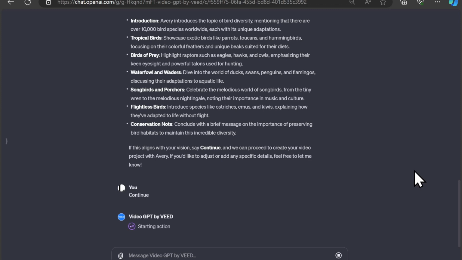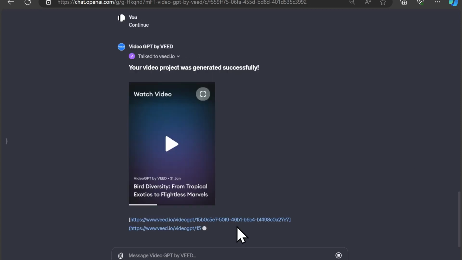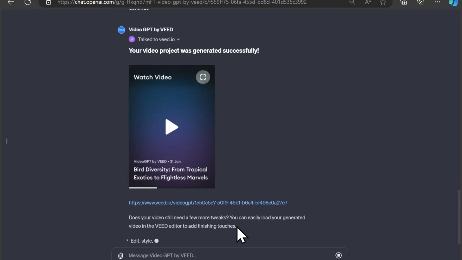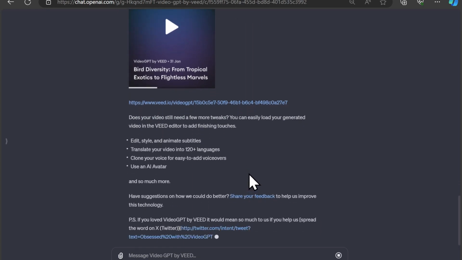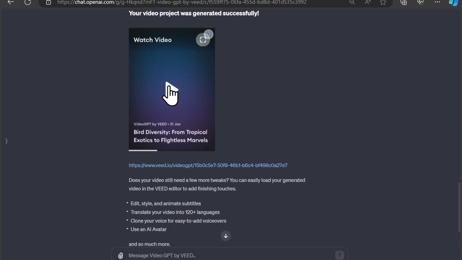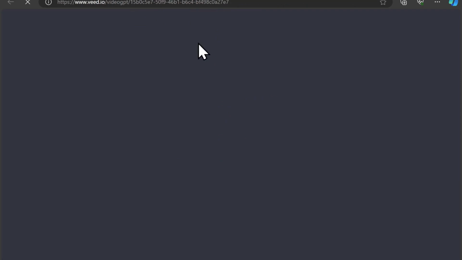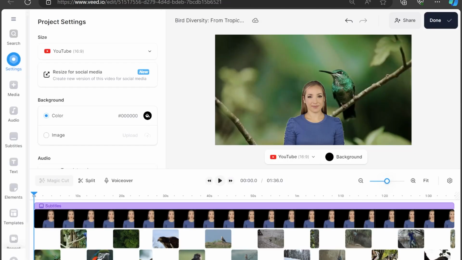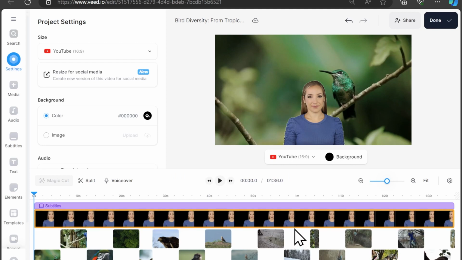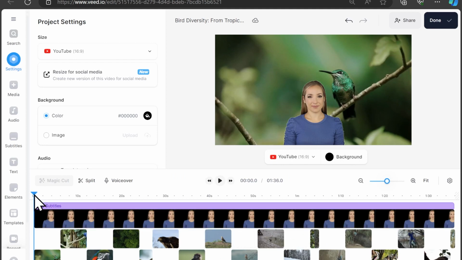As you can see, there's a little bit of processing time involved here once we get to this step. And the basics are generated here. Next, we're going to go over to Veed.io's website itself in order to continue. During this part, I'm going to fast forward, as you can see. And it only took about 2 minutes to generate that video.